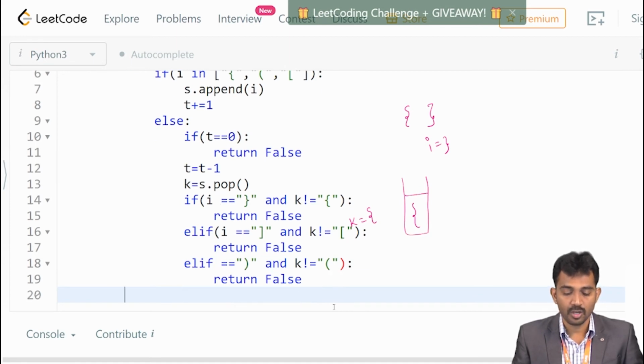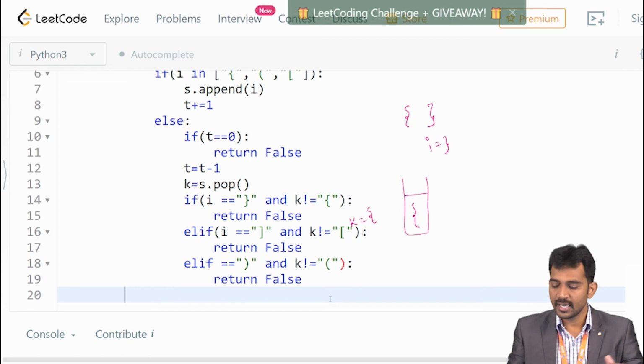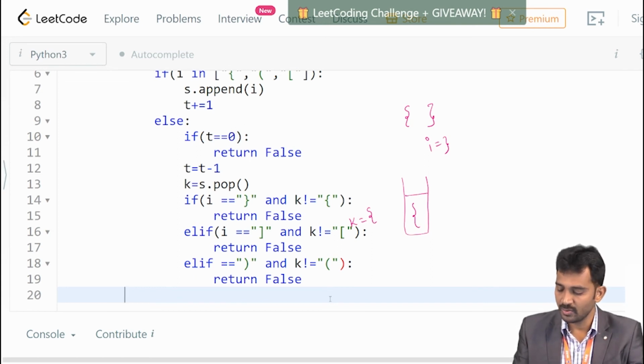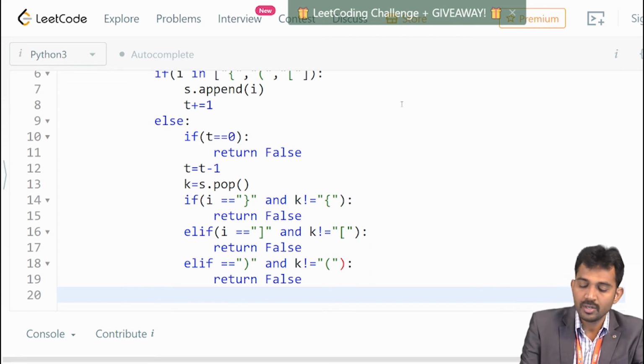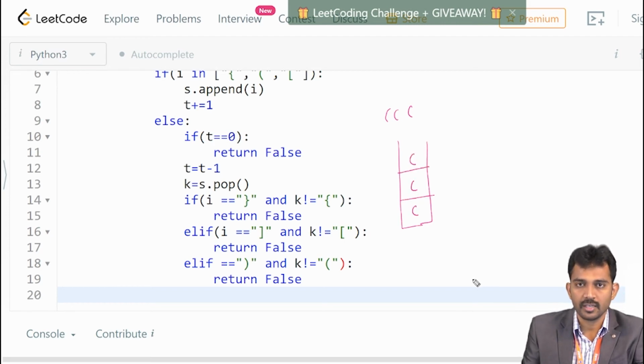After completion of this process, now you need to check whether the stack is empty or not. Why does this case occur? I'll tell you here. For example, here you have only open parentheses. Then every time you simply insert into the stack, right?